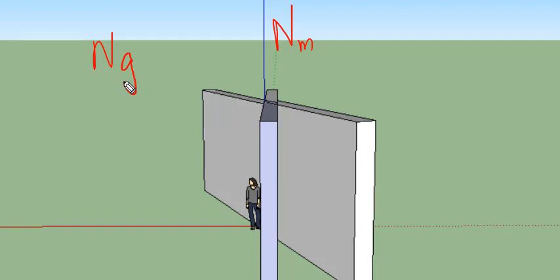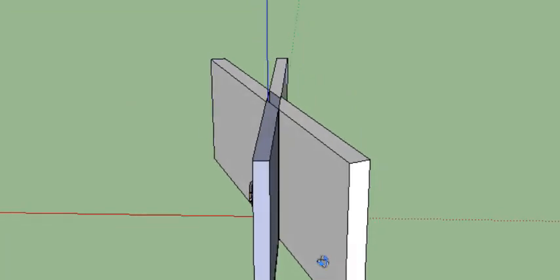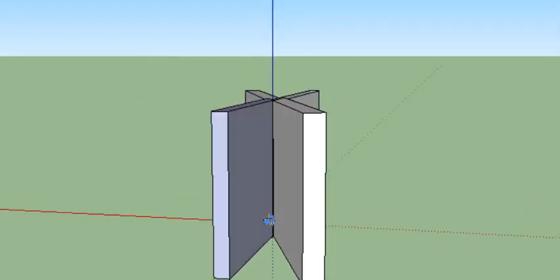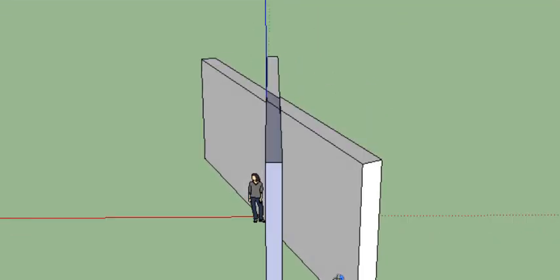The magnetic meridian will cut Earth into two hemispheres along the magnetic axis, and the geographic meridian will cut Earth into two hemispheres along the geographic axis. So hereafter, whenever you hear the words magnetic meridian, geographic meridian, visualize this. This one is along the magnetic and the other one is along the geographic.